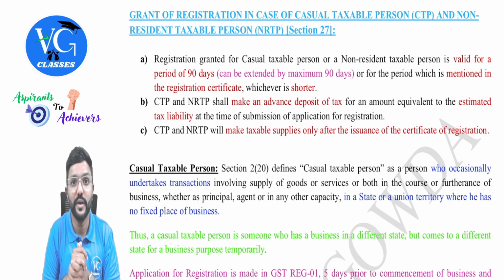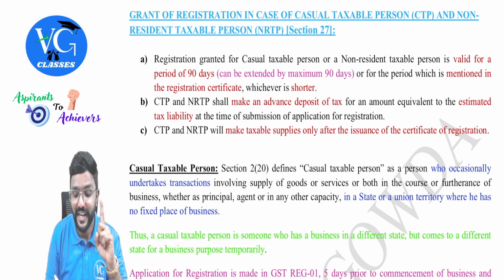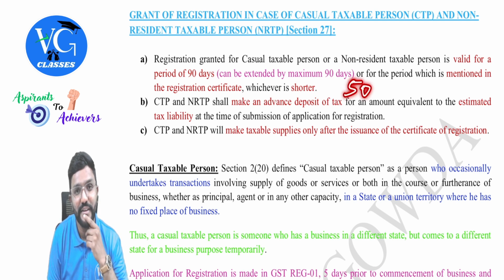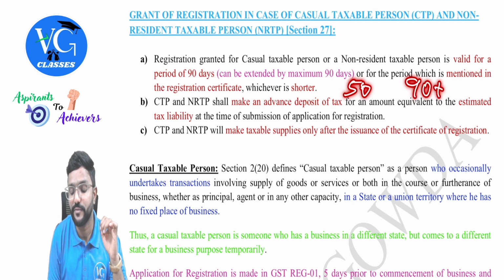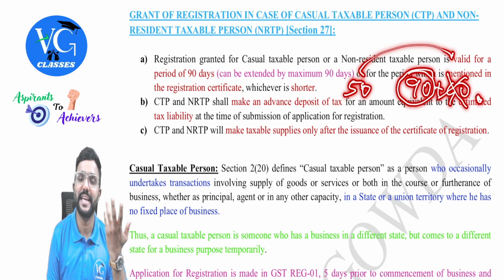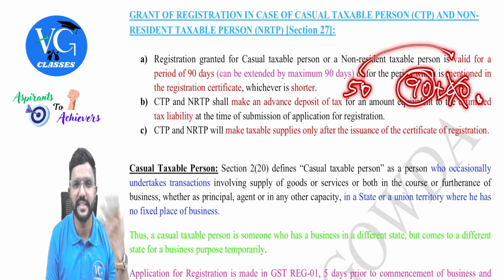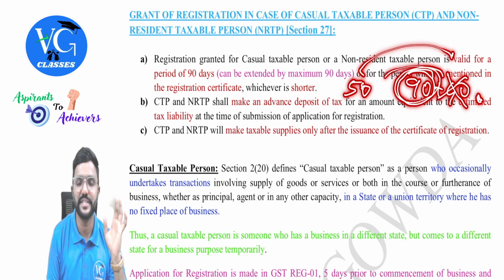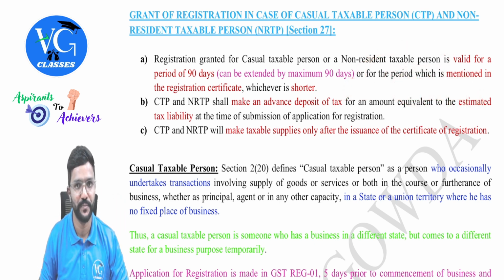No, no, no. Sorry, I repeat. Initially, I took registration for 50 days. Later, can I ask extension for 90 plus 40 balance from here? No, no, no. Maximum extension will be for 90 days, guys. That is the maximum. I can ask extension for only 10 days, 20 days, 30 days also. But maximum extension will be given for 90 days.